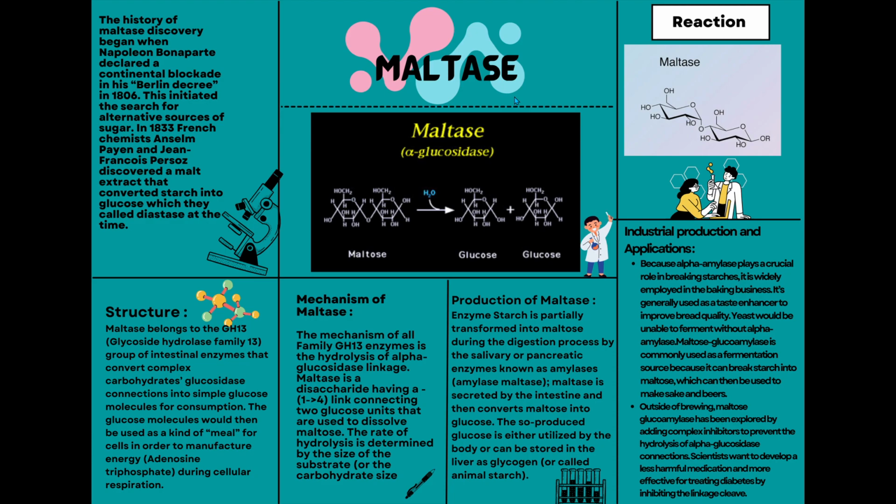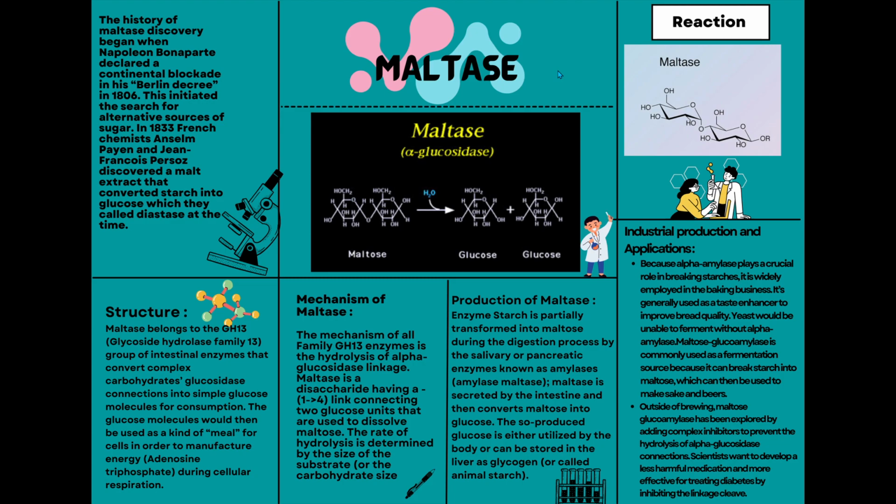The enzyme which I am going to explain is maltase. So let us get a brief introduction of the enzyme maltase. Maltase is an alpha glucosidase enzyme found in the small intestine's brush border. This enzyme catalyzes the hydrolysis of the disaccharide maltose into two simple glucose sugars.